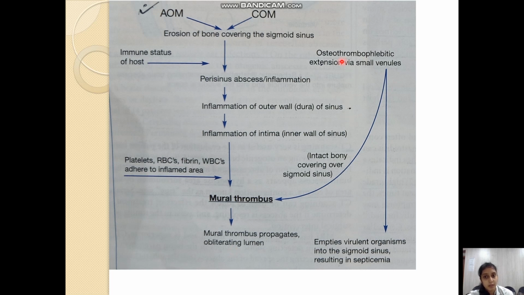Now, these small venules in the emissary veins can also, in their course, empty these virulent organisms into the sigmoid sinus and also spread to the other parts of the body, resulting in septicemia.